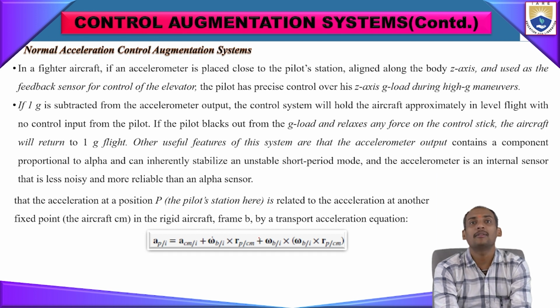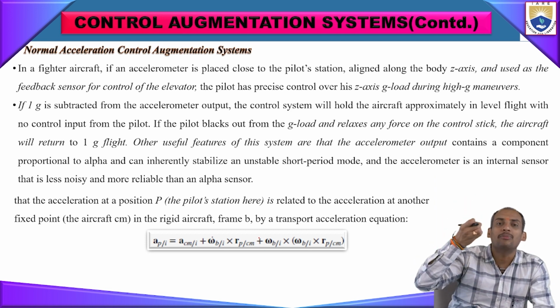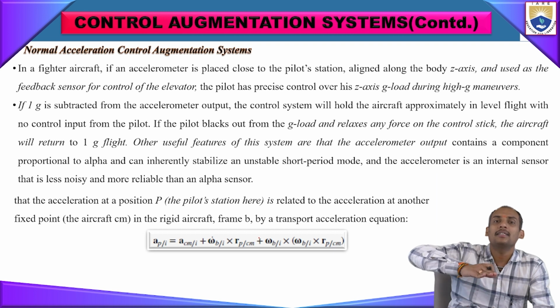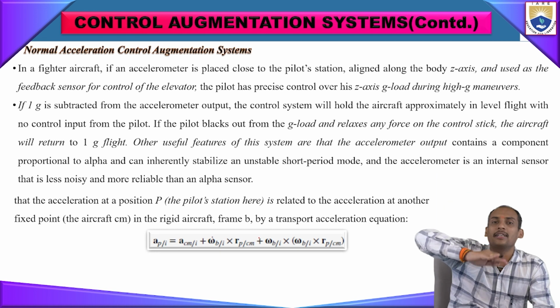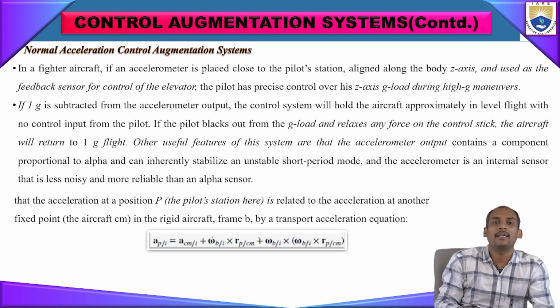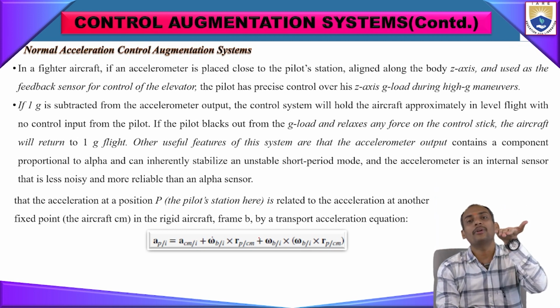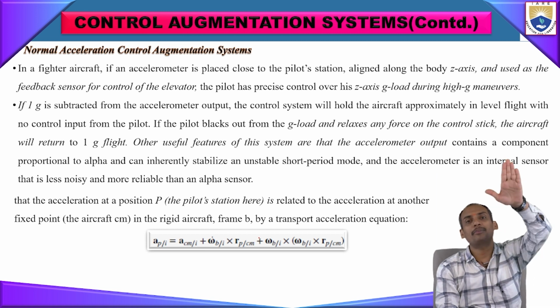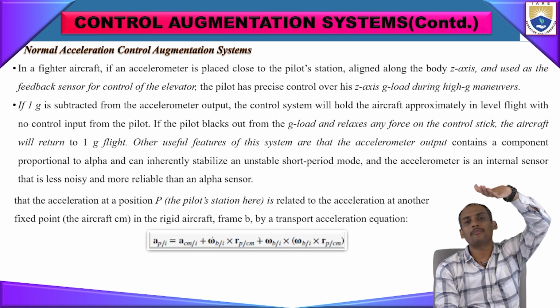So if 1G is subtracted from the auxiliary input, what does G mean? It is in terms of acceleration. So 1G, 2G means how much acceleration we are taking against gravity, because an aircraft flying in air is flying against gravity. If it is making a pitch-up motion, like a sudden pitch up or sudden pull up is required, that means a sudden increase of altitude is being made.